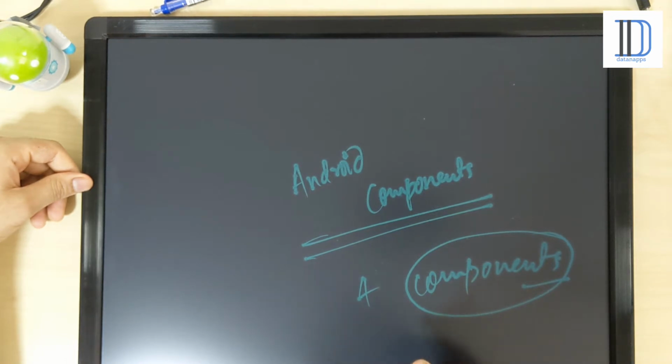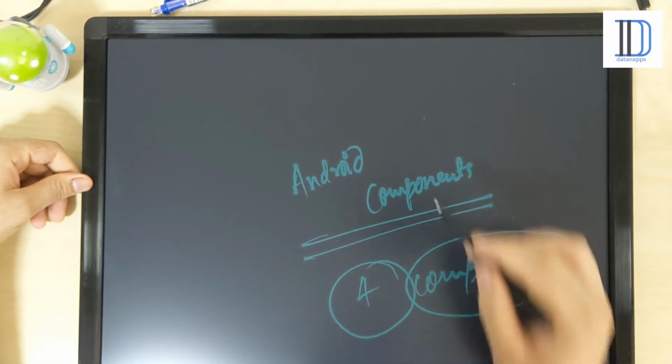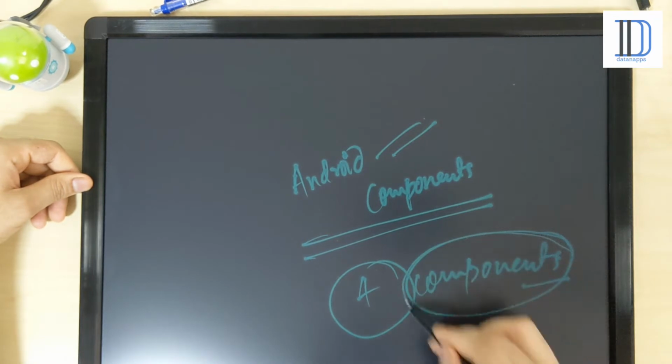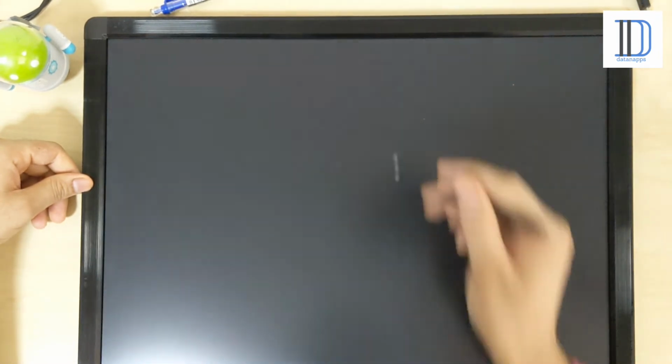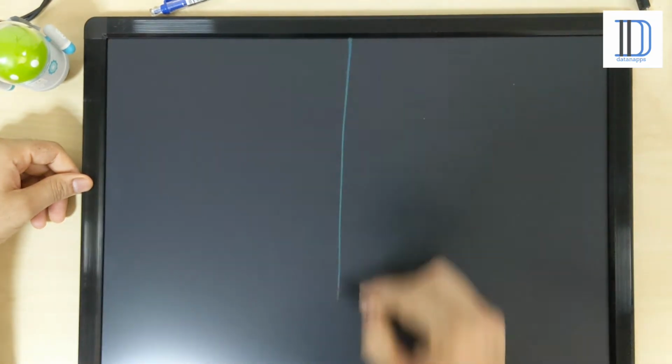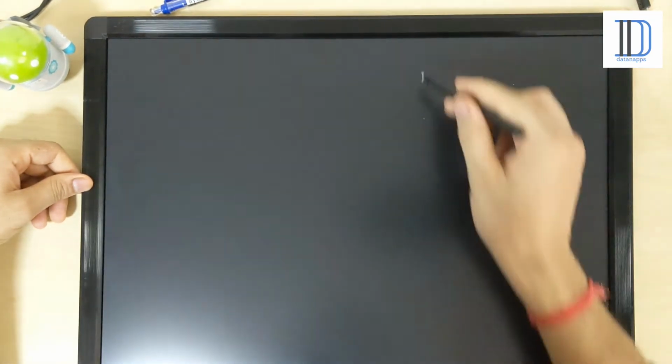If you are going to develop any Android application, then definitely one of them should be involved. You cannot imagine any application of Android without these components. So there are four basic components of Android, and today we are going to discuss them one by one.